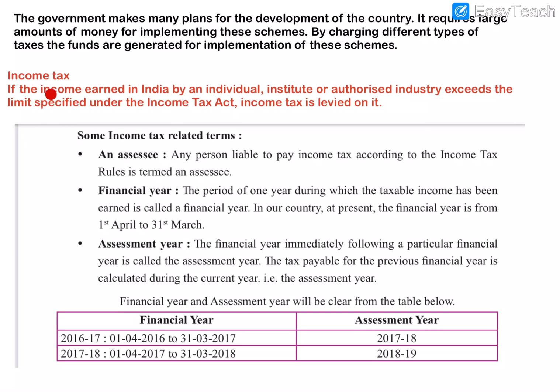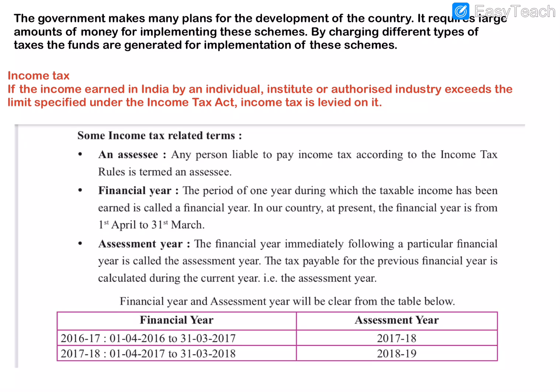So what is income tax? If the income earned in India by an individual, so the income earned by a citizen of India, an institute or an authorized industry, so it may be an individual or an institute or an industry, exceeds the limit specified under the Income Tax Act, income tax is levied on it.